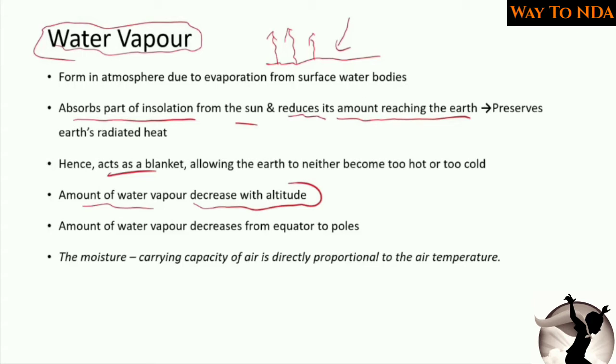Okay, the altitude increases, and the amount of water vapor in the atmosphere will go on decreasing. And the amount of water vapor decreases from equator to poles. Now we know what the equator and the poles are. The two poles, the north pole and the south pole.